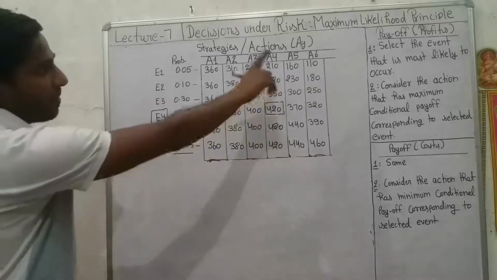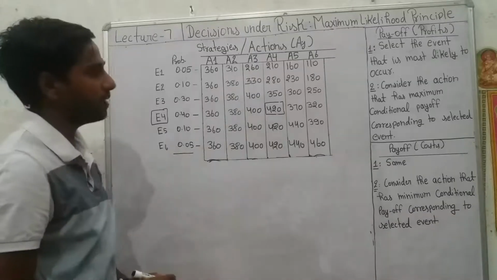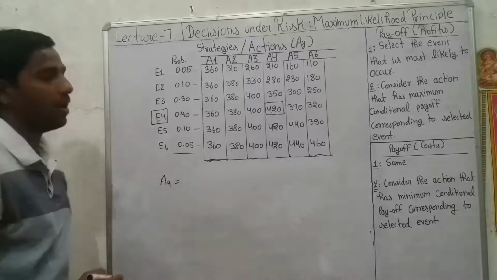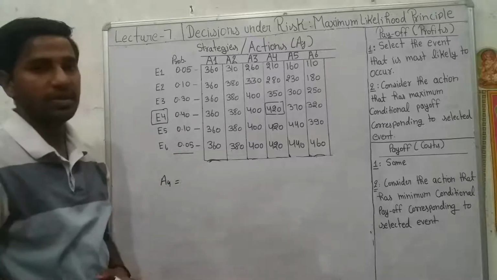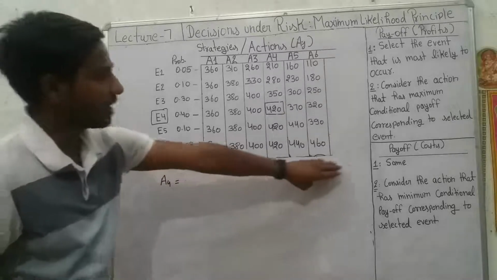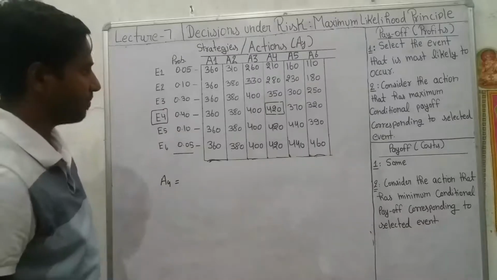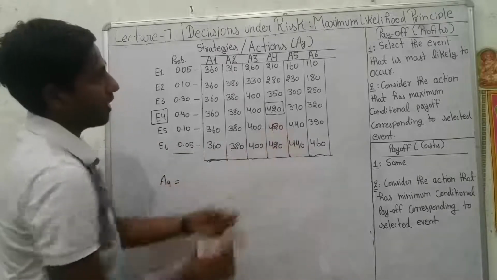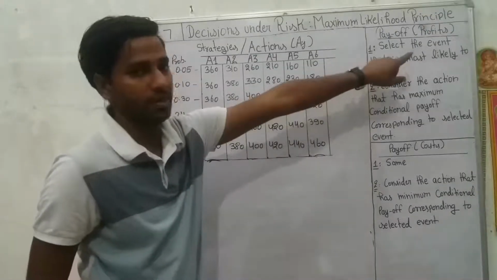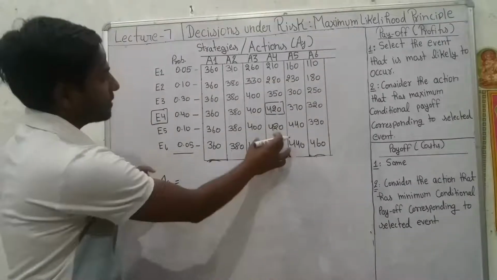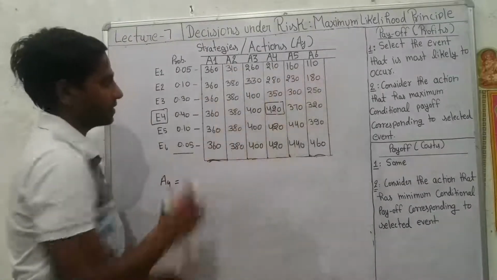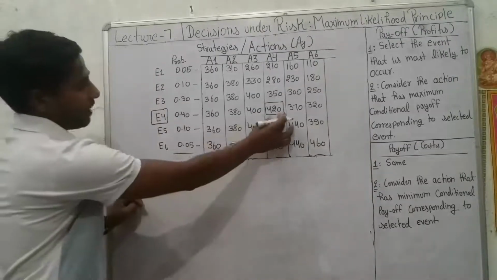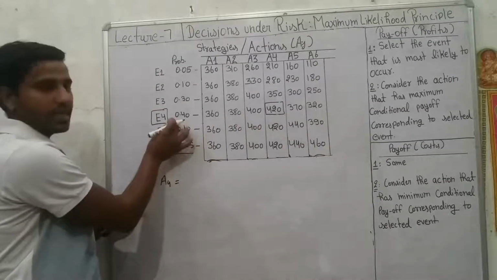So according to the maximum likelihood principle, action A4 would be the optimal strategy for the company in this illustration. Remember that these payoffs are representing the profits of the company, so the payoff values are given in terms of the profits. That is the reason we have selected the maximum value corresponding to the selected event.